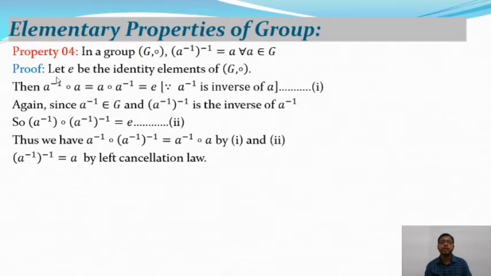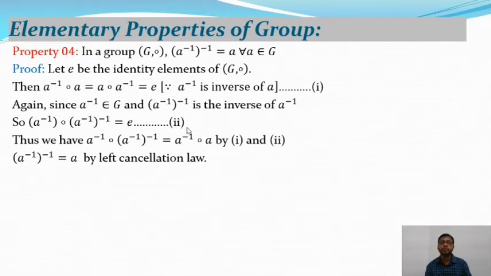So here is the proof. Let E be the identity element in a group G composition, then A inverse composition A is equal to A composition A inverse is equal to E, where A inverse is the inverse of A. This is the inverse property of the group theory. Again, since A inverse belongs to G, then A inverse of inverse is the inverse of A inverse. A inverse is the inverse of A, as well as A inverse of inverse is the inverse of A inverse. And this also belongs to G. So A inverse composition A inverse of inverse is equal to E.